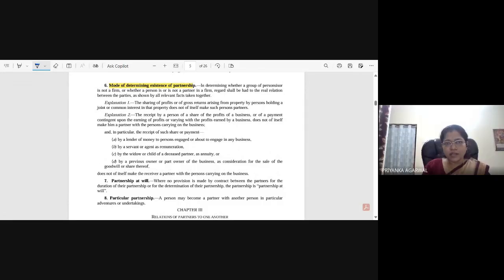See, in the partnership also, the intention is to share the profit. That is an essential element. But when there is a loss, then obviously the partners are going to share the loss as well. Okay, so in co-ownership, that is not the reason. That's not the only reason because of which we are saying co-ownership.